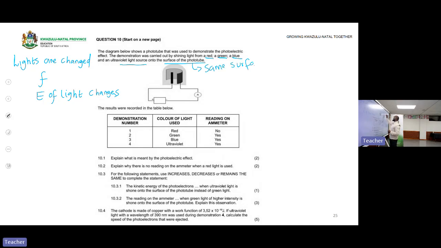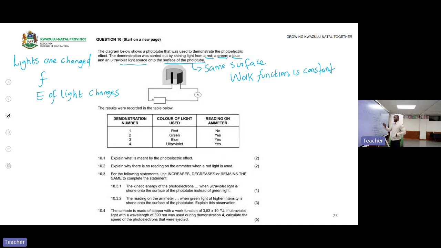So the surface is still the same. So if the surface is the same, it means the work function is not changing, it's constant, because all the lights are being shone on the same metal surface. As they are being shone on the same metal surface, it means the work function is just the same. The results were recorded below.